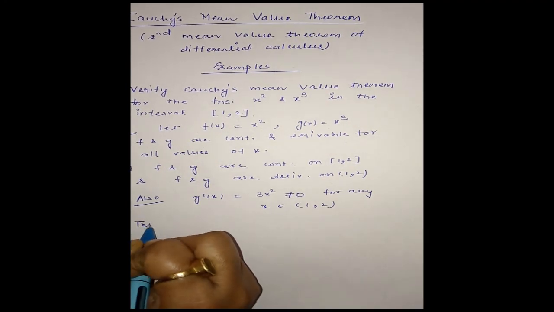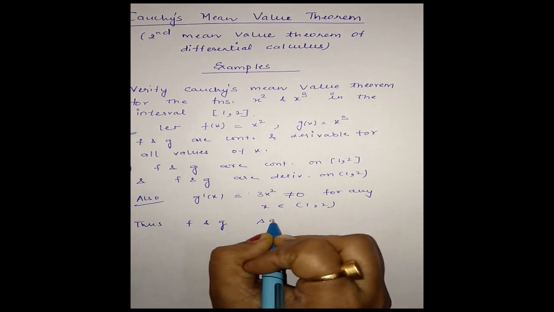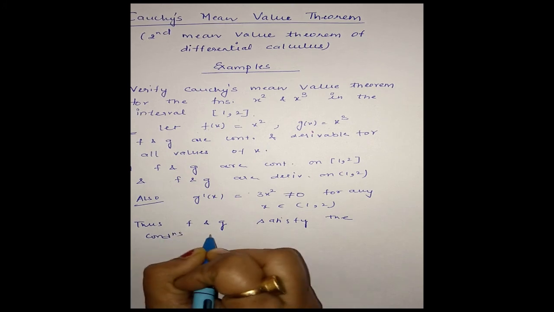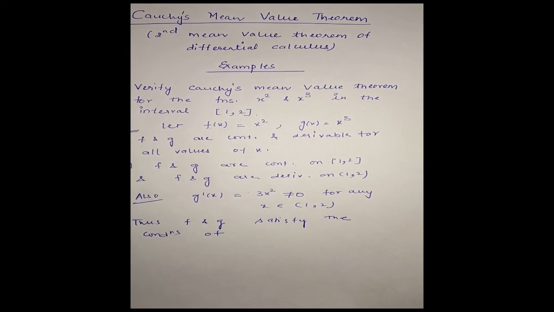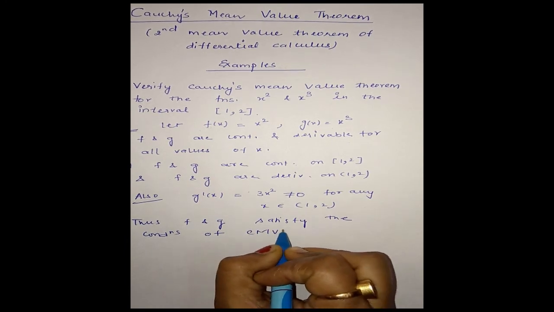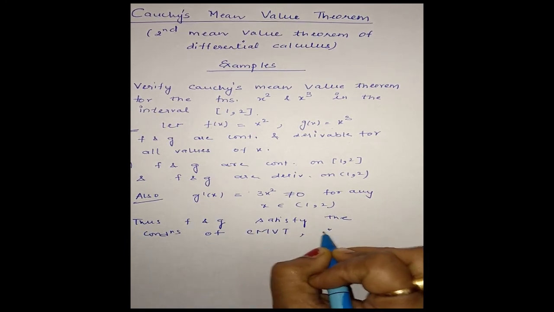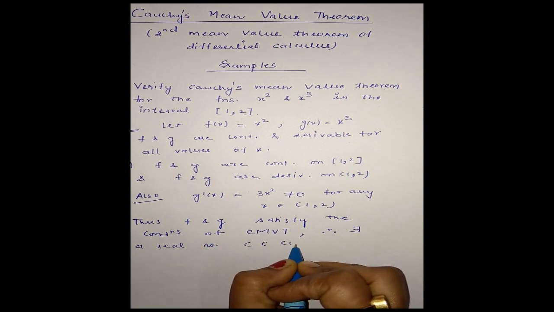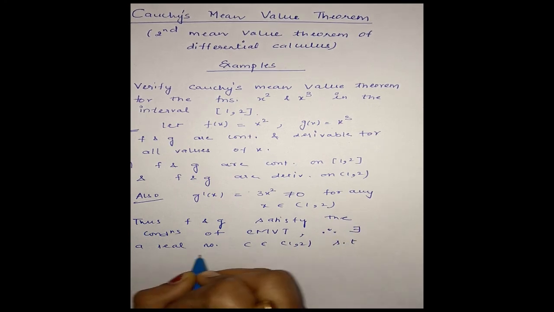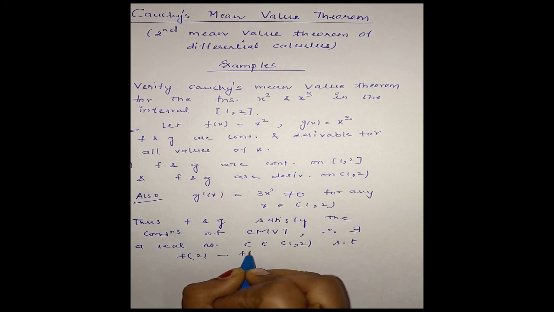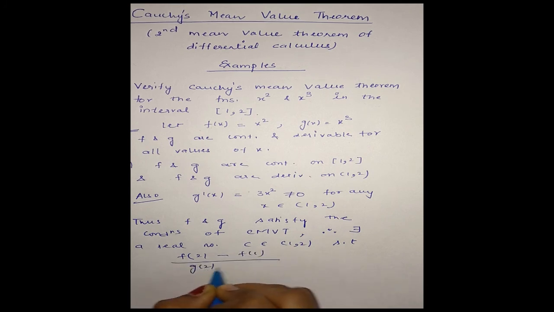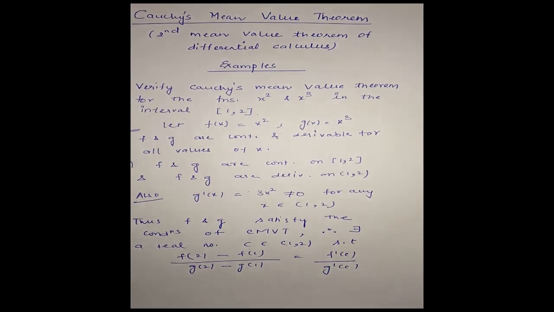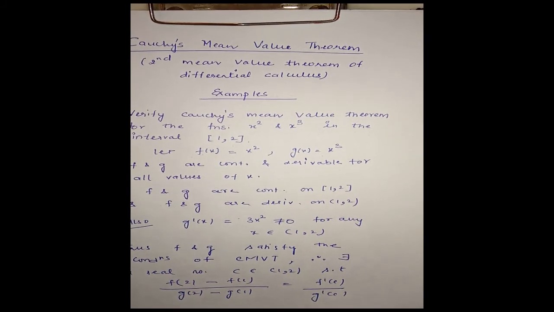Thus f and g satisfy all the three conditions of Cauchy's mean value theorem, and therefore there exists a real number c in the open interval (1, 2) such that (f of 2 minus f of 1) divided by (g of 2 minus g of 1) is equal to f dash c by g dash c. Clear?